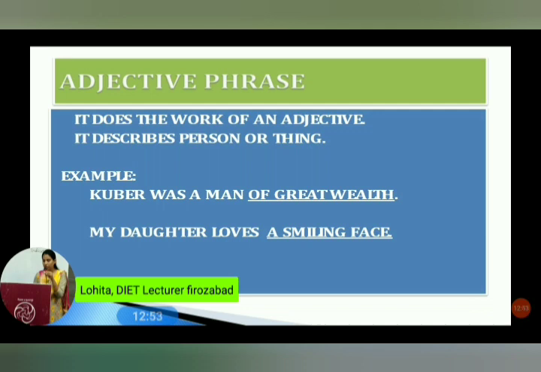If it is replaced by an adjective, what would it be? Yes, you are right. It would be: Kuber was a wealthy man. Of great wealth will be converted into wealthy. My daughter loves a smiling face. Here, a smiling face is an example of an adjective phrase.